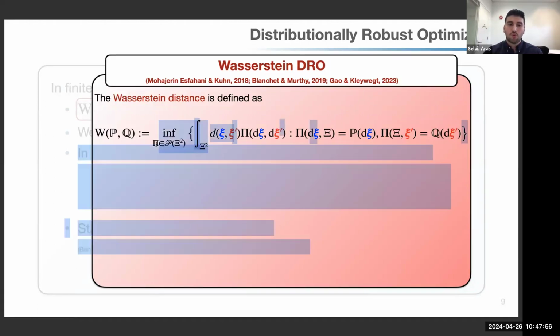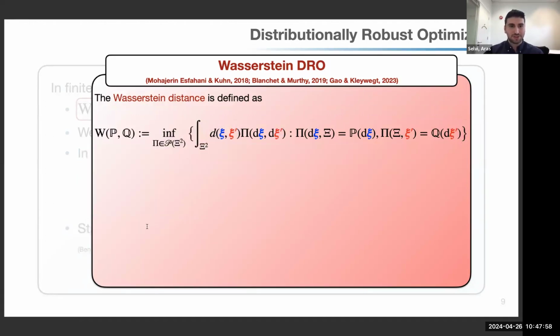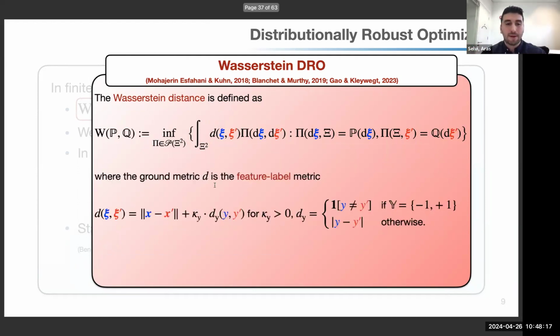This problem is over all couplings of P and Q in order to minimize the expectation of a ground metric D. And this ground metric is defined on the space of the instances, of the data points. So that's why we need to actually talk about the ground metric, which is very important in this problem.